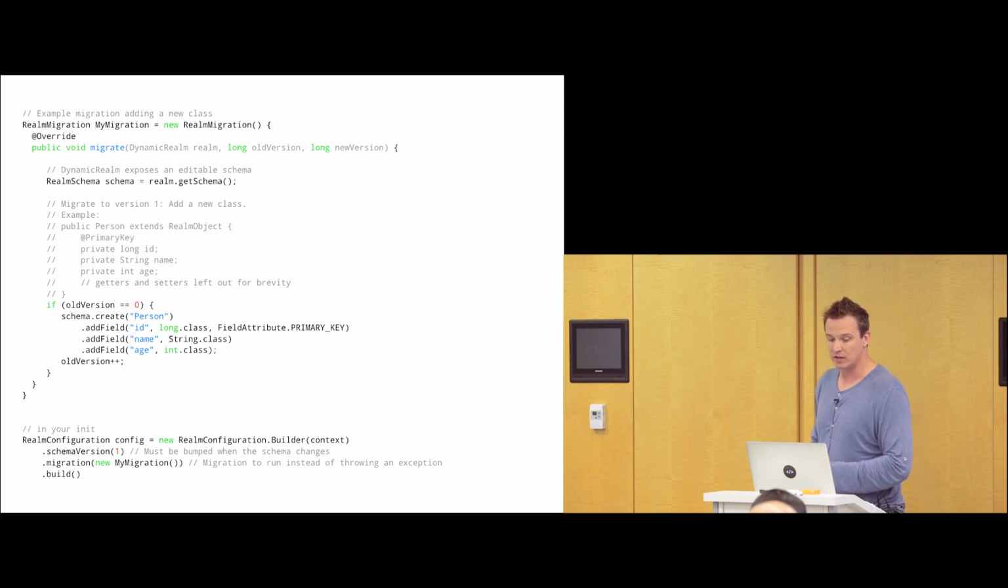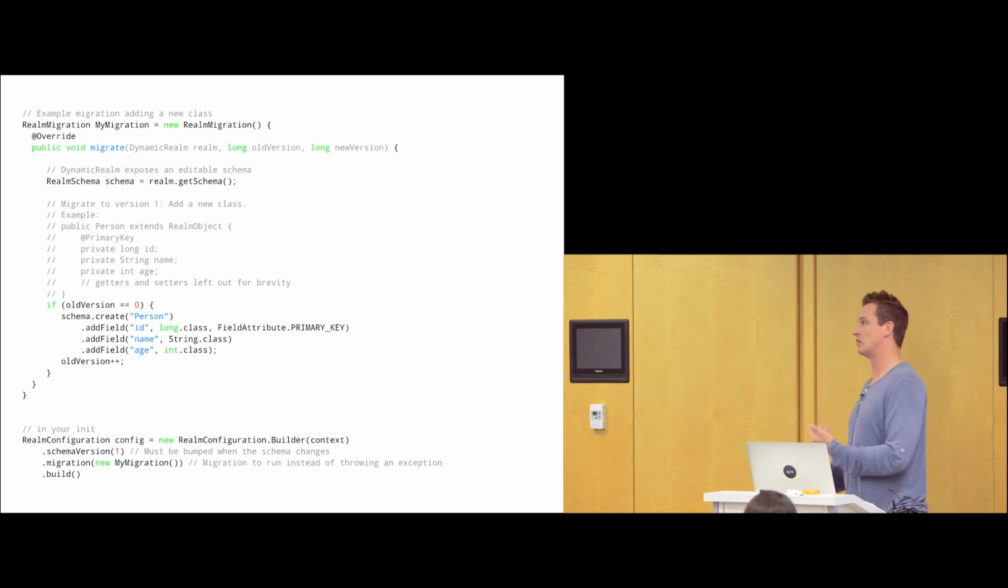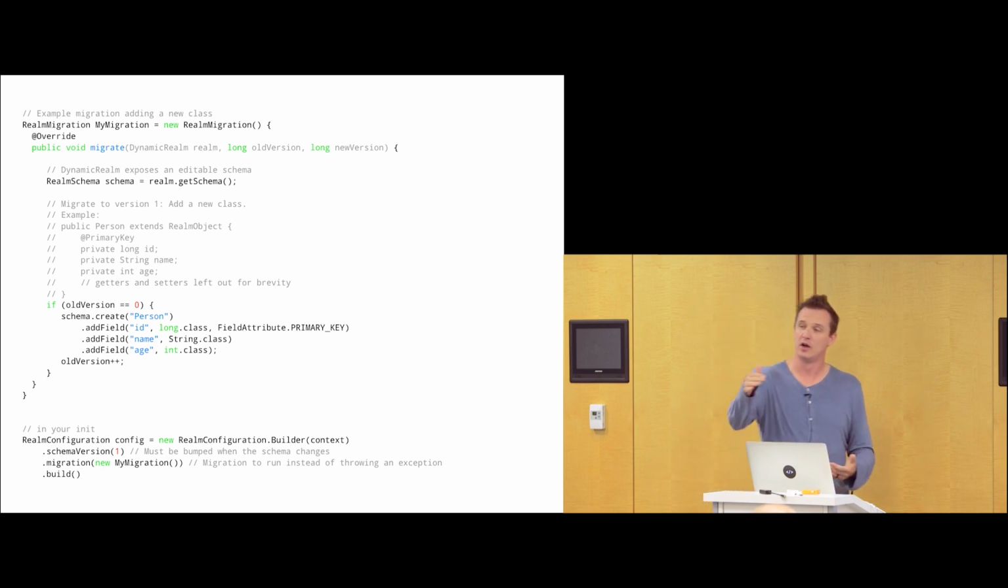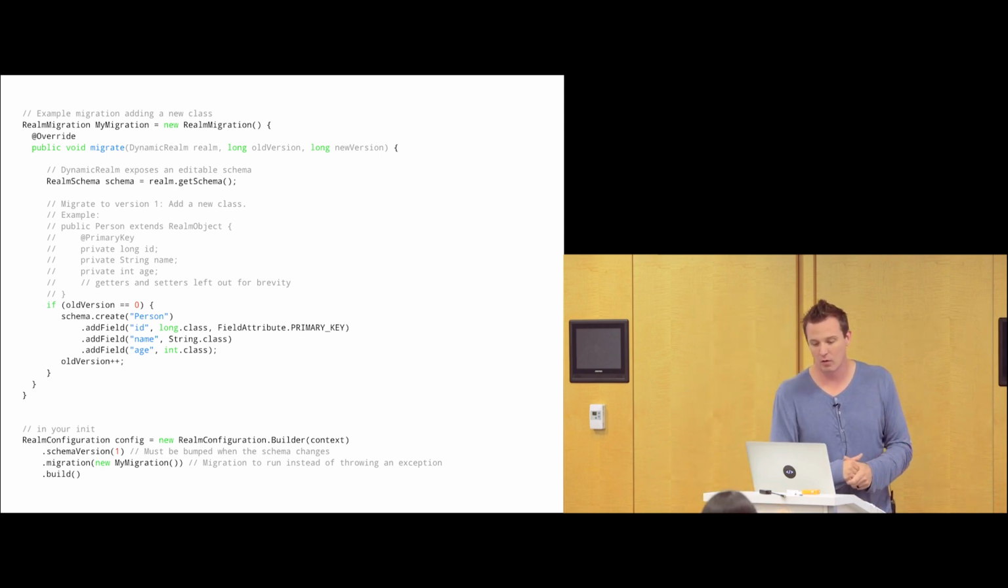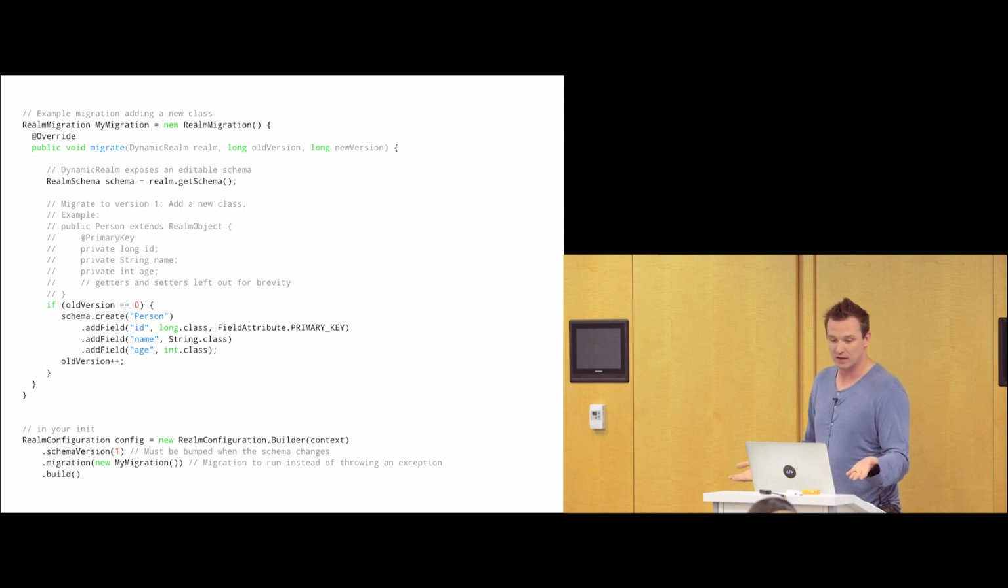At this point in time, we're given the old version and the new version of the database. As soon as the migrate method has been called, we're going to go ahead and get the schema, and then we can start doing things with it. You need to check your version. If you're 10 versions down, you want to make sure you're updating accordingly. But here, all we're doing is adding a person object with a field id that's a long, and it's going to be the primary key. It's going to add a name, which is a string, and an age, which is an int.